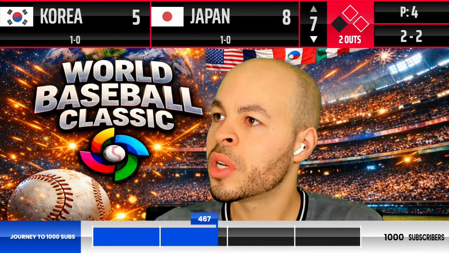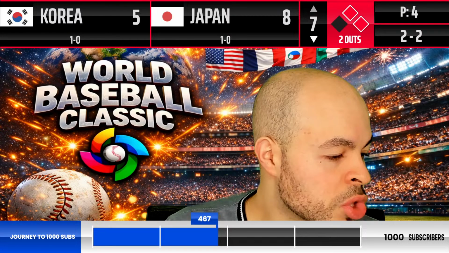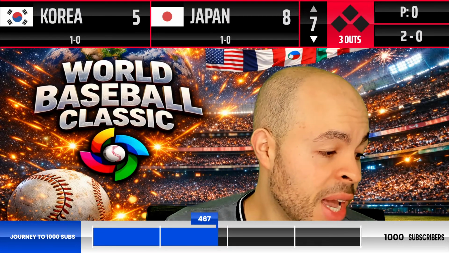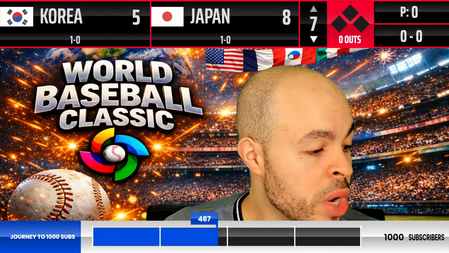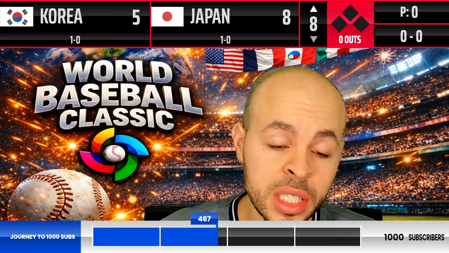Here's the pitch. Got him. That was a ball, but the blue call strike 3. That's going to end the inning. But Japan, they make the damage. We're going now to the top of the 8th inning. Korea has now officially 6 outs to play with.